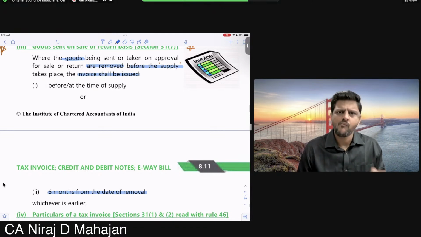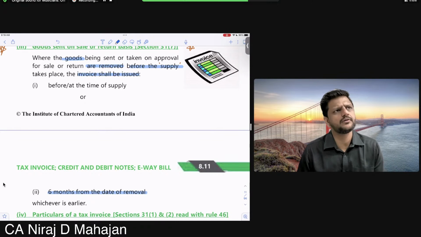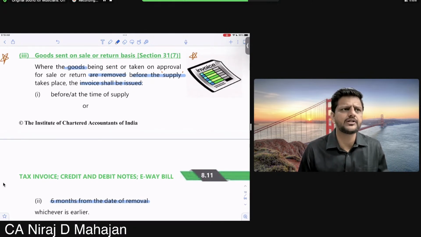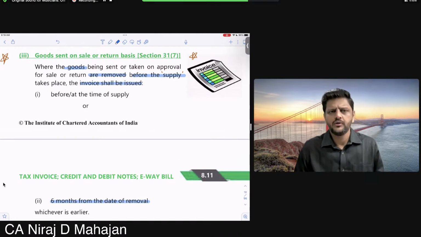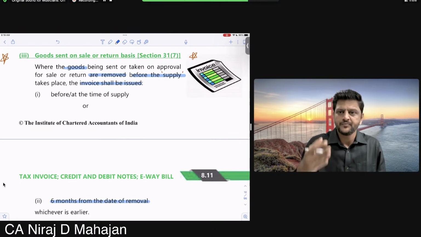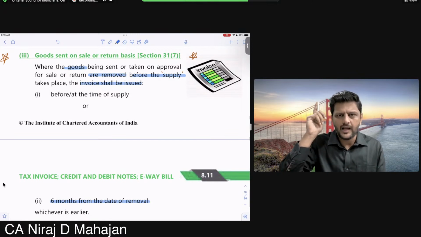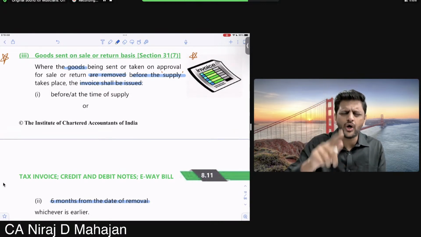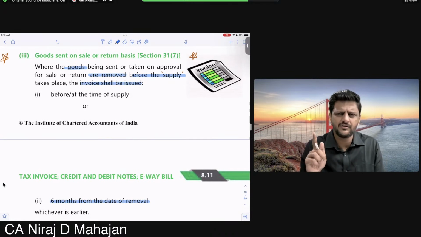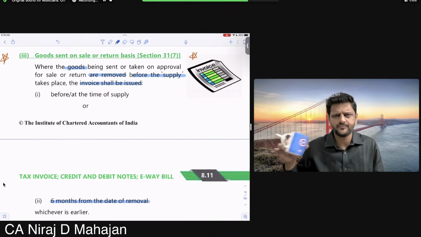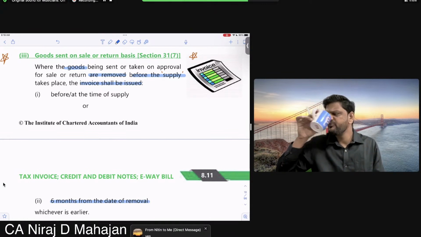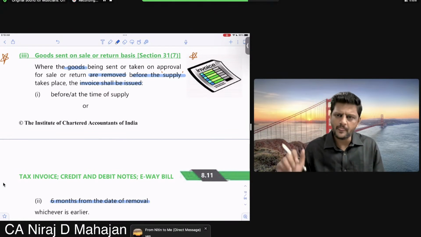So is it one of the exceptions or not of Section 31? What exception? In 31, at least for removal of goods, we saw that normally when you should issue the invoice, normally on or before removal of goods. So this is one of the exceptions. At the time of removal of goods, we are not issuing the invoice. Agreed? Akshay, okay till here? Indrajit? Okay?